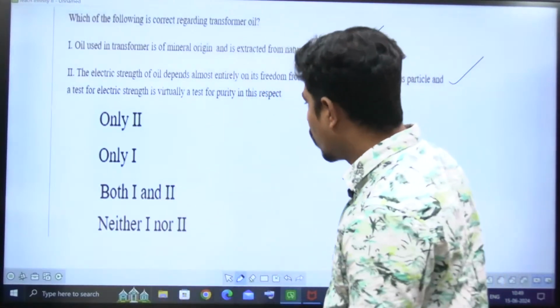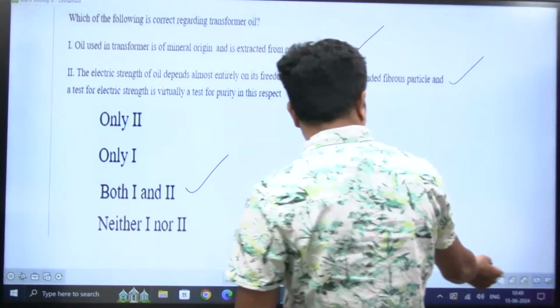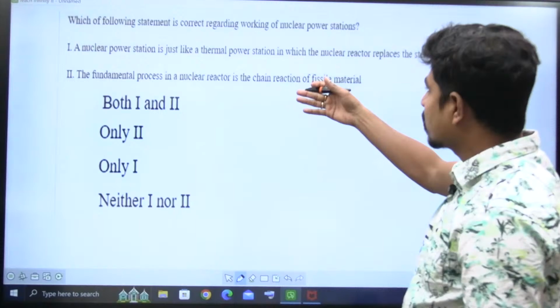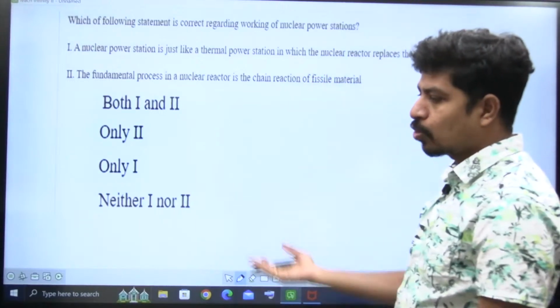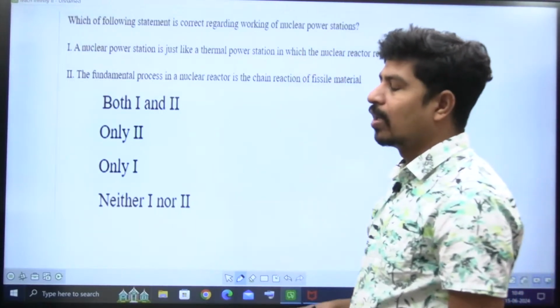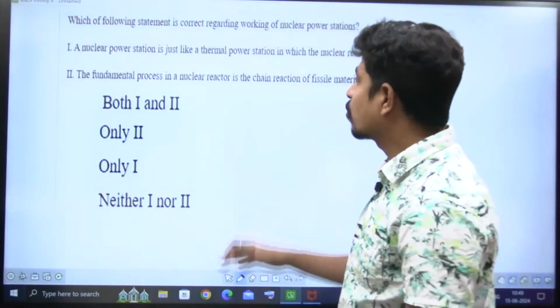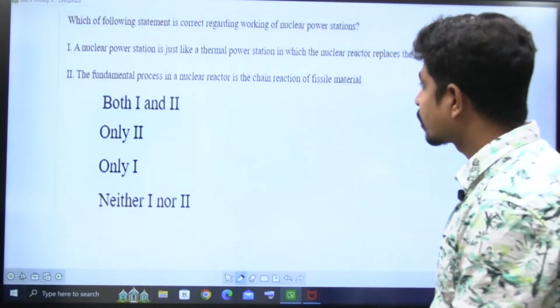Okay, so both 1 and 2 are correct. Option is C. Let's go to the next question. You see, statement-wise questions, how many questions they have given? Too many, both 1 and 2 like that. Almost 20 questions of the same kind they have given, right? Read this question, please. All of you read this question.